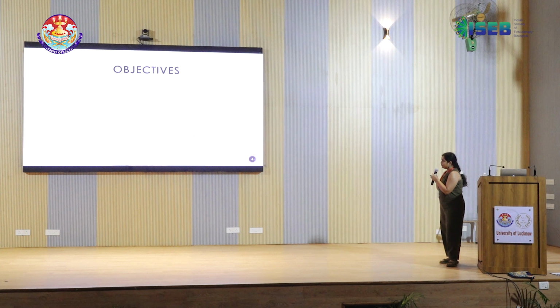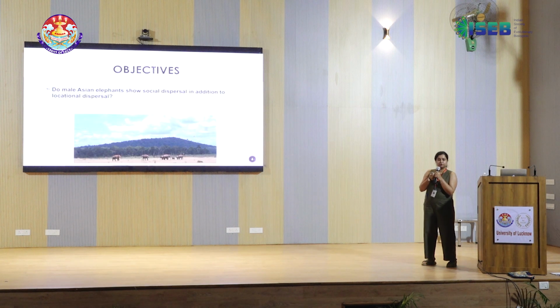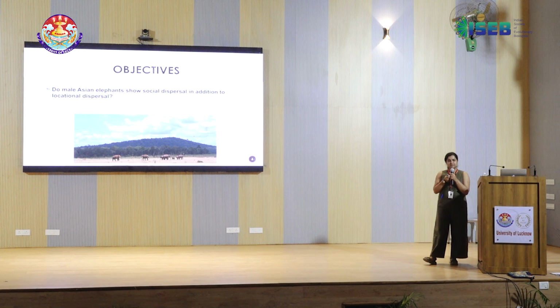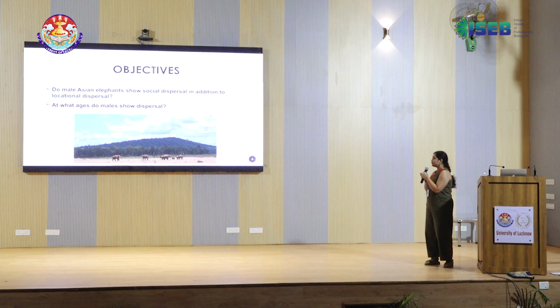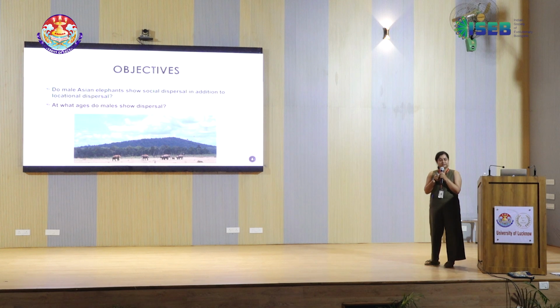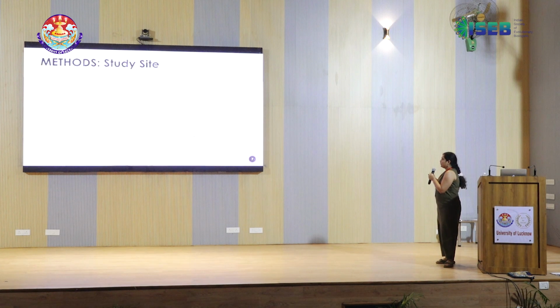So my objective here is two main questions. One was to see, do male Asian elephants show social dispersal in addition to the locational dispersal that has been shown before, and the second was to see at what age males start showing dispersal.